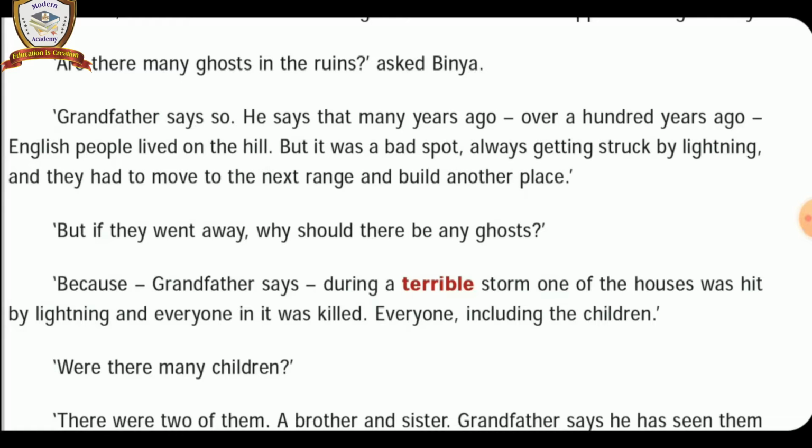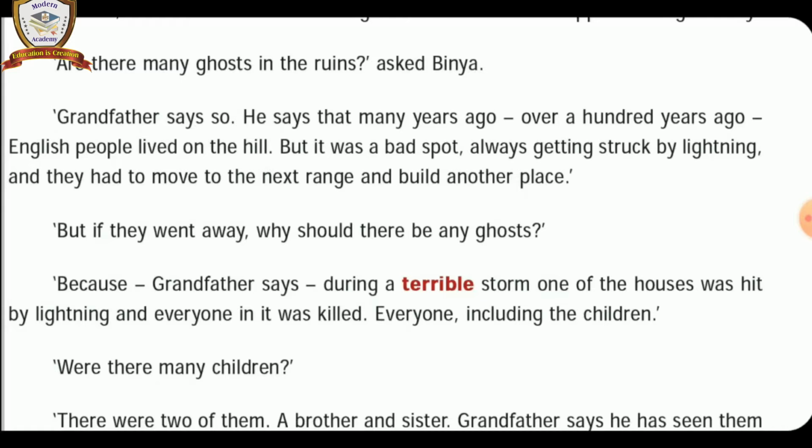Every one of the family members was killed, including the children. Understand, children? And the next one.